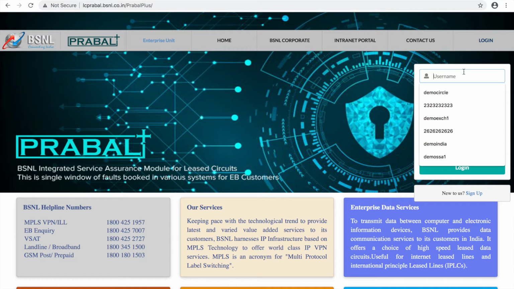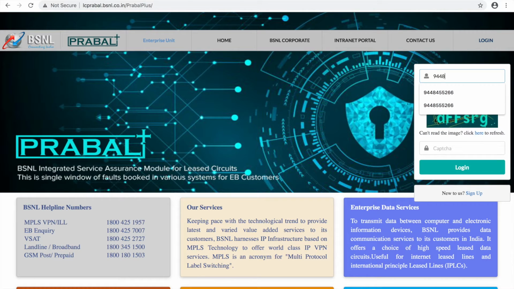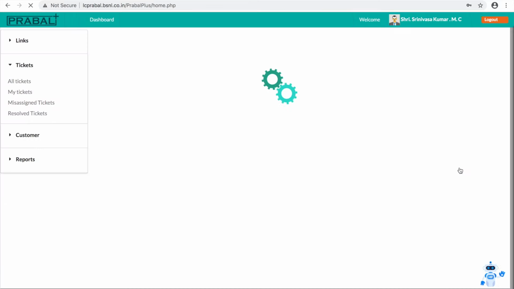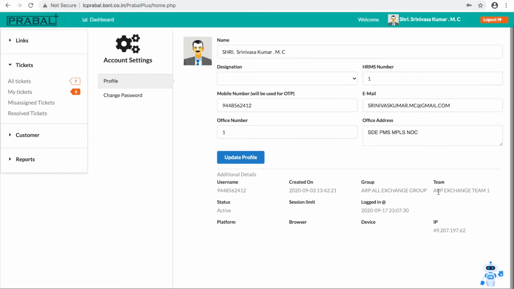So exchange user is... now I logged in as an exchange user. So I logged in as the Arunachal Pradesh exchange team. If you look at the tickets menu, the first one is all tickets, next one is my tickets, misassigned tickets and resolved tickets. What is all tickets?